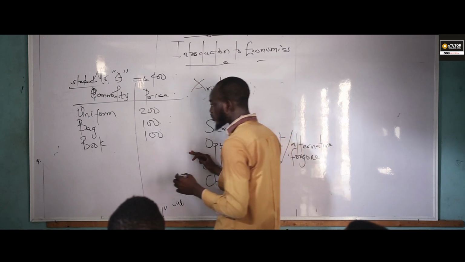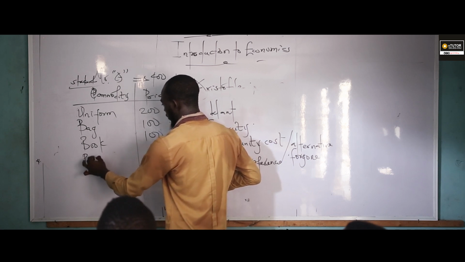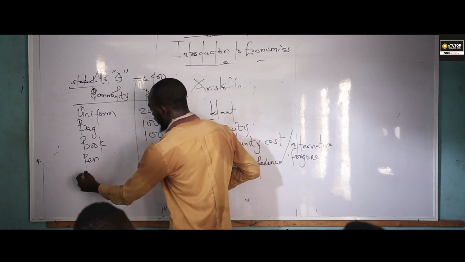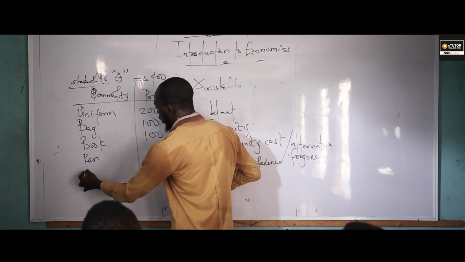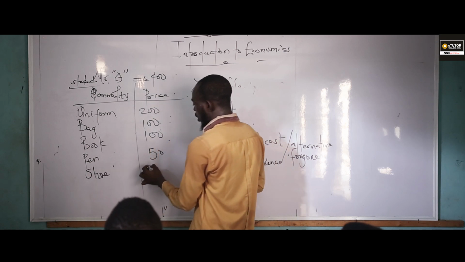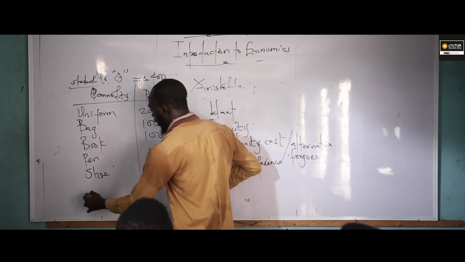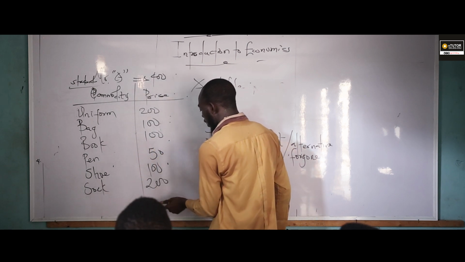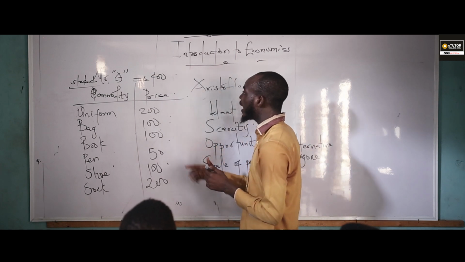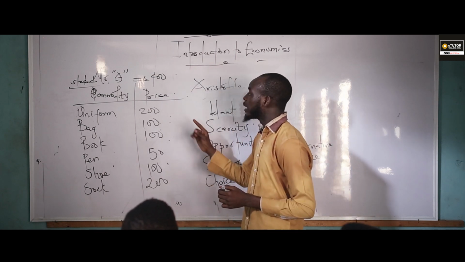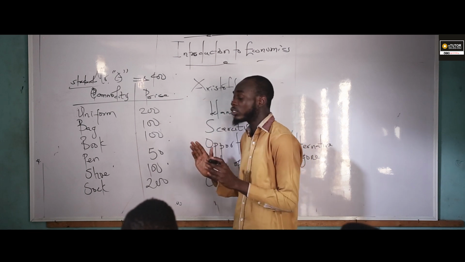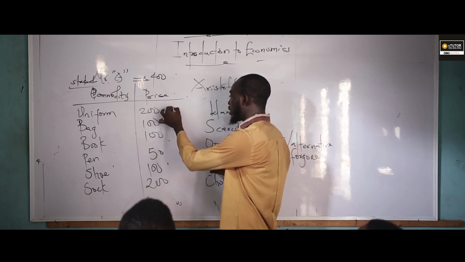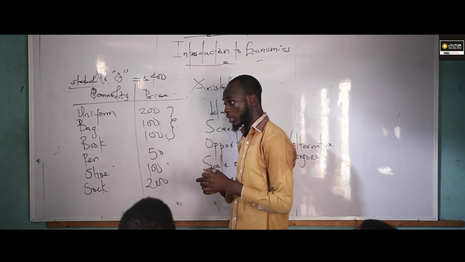Now let me give another question. Let's take for instance, we have pen of 50 naira, we have shoe 100 naira, we have socks 200 naira. Now let's take for instance, Mr. A has 400 naira. Do you understand? The first thing he will buy based on his 400 naira will be uniform, bag, and book. These are the three things Mr. A will buy. Is it not like that?